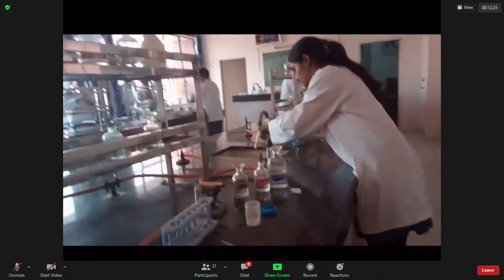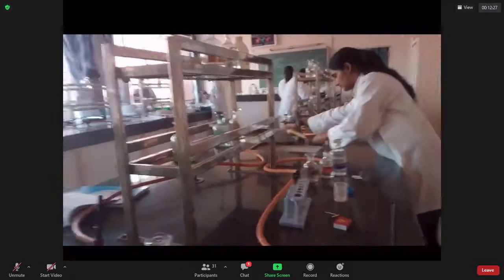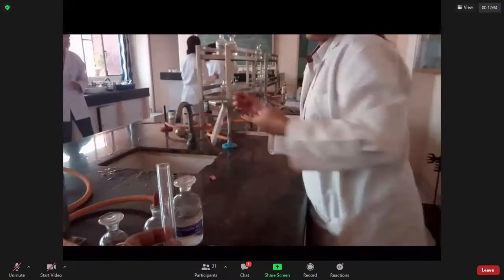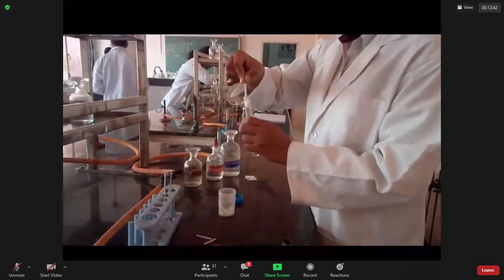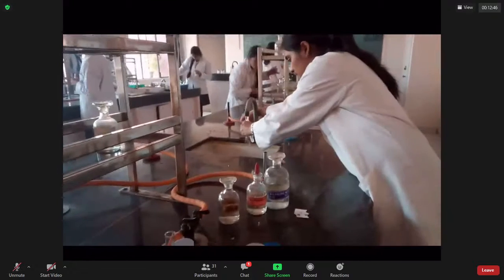For the brown ring test, you require a fresh test tube. You can use the OS, the original solution, to begin with. For the OS, she is again preparing salt plus water. This is her OS ready. Roughly around 1 to 2 ml of OS is good enough.